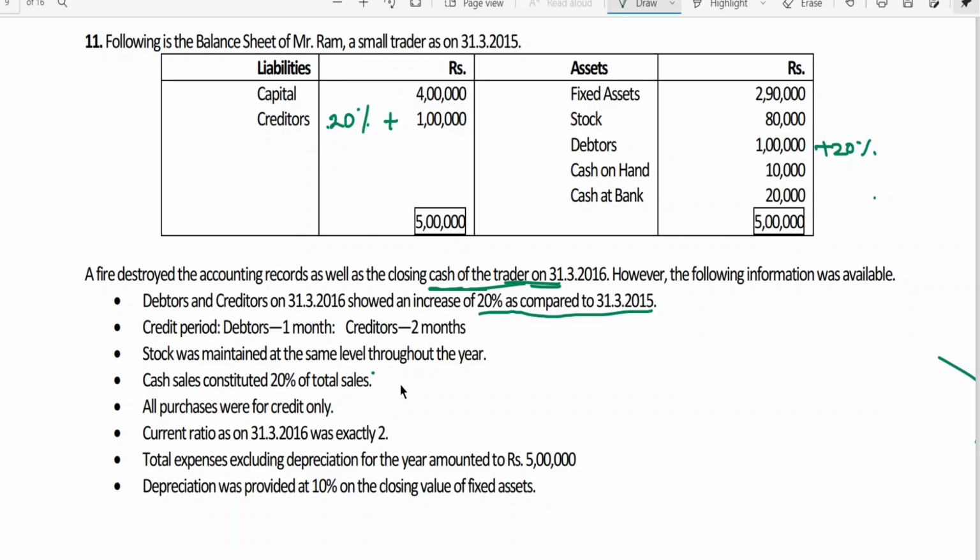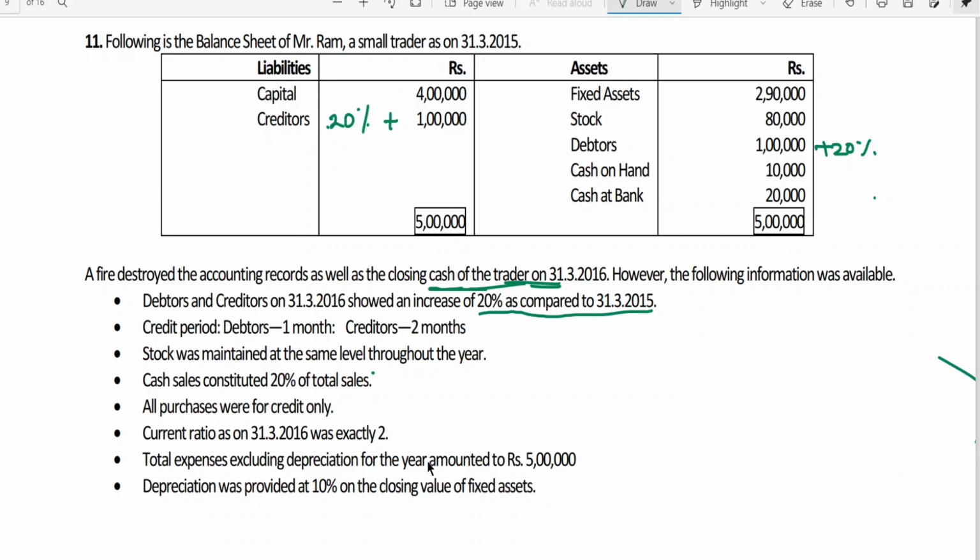Cash sales constitute 20% of total sales, which means if sales is 100, let us assume cash sales is 20%, credit sales will be 80%. All purchases were for credit only. That means there is no question of any cash purchases. Now, the current ratio as on 31st March 16 was exactly 2.